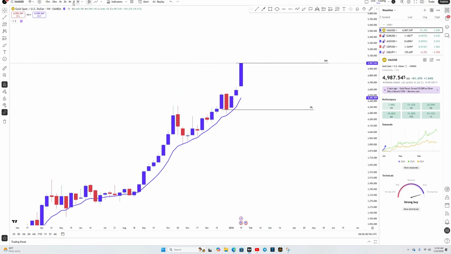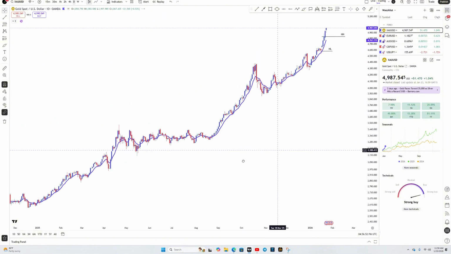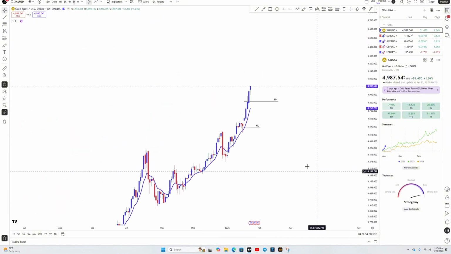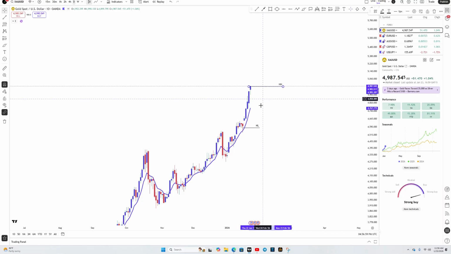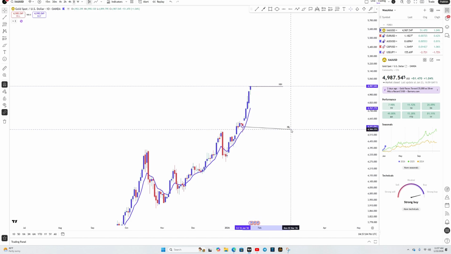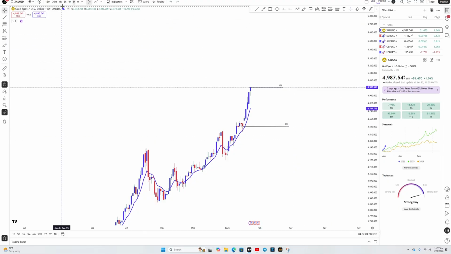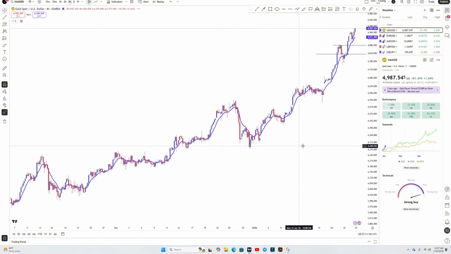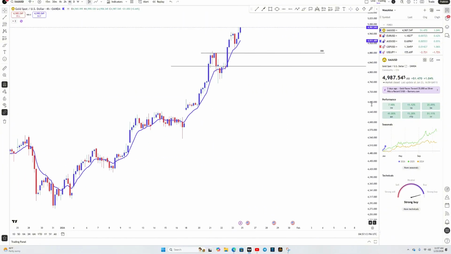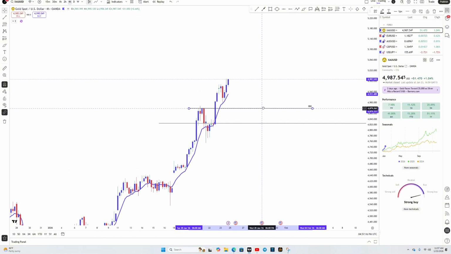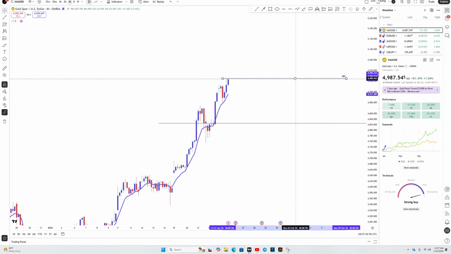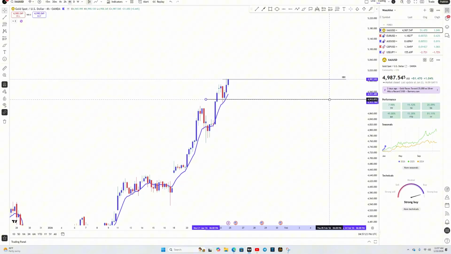Let's go down to the daily time frame. And on the daily, we are bullish. We created a new higher high here, making this our new higher low. We go down to the 4-hour time frame and we see where the 4 hour is at. The 4 hour is bullish. We broke structure, creating this our new higher high and this our new higher low.